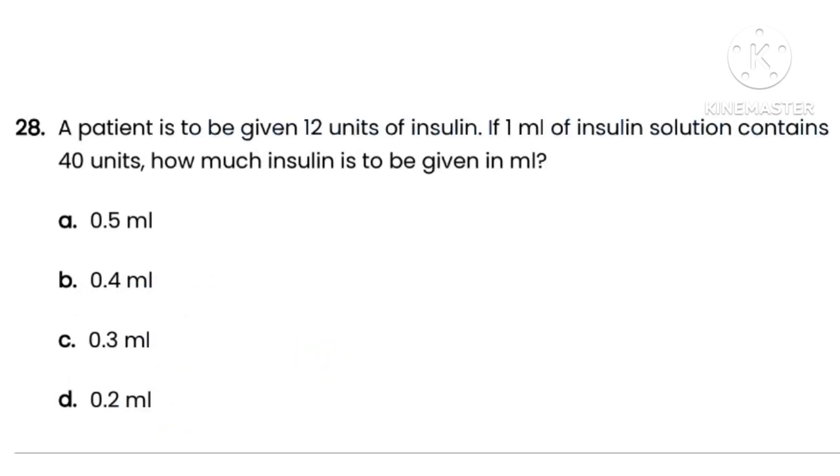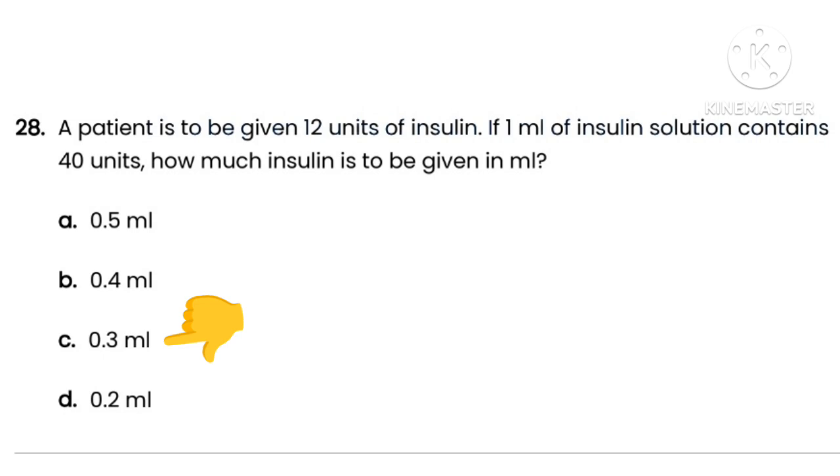26:42:63. Next question is question number 28. The question is, a patient is to be given 12 units insulin. If 1 ml of insulin solution contains 40 units, how much insulin is to be given in ml? Here options are option A, 0.5 ml, option B, 0.4 ml, option C, 0.3 ml, option D, 0.2 ml. So here the correct option is option C, that is 0.3 ml.